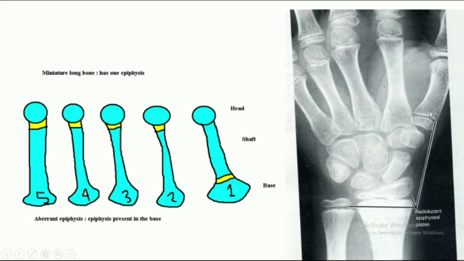So this is the first metacarpal bone. Here epiphysis is present near the base, but in the second to fifth metacarpal bones, epiphysis is present near the head. So this is the example of aberrant epiphysis.